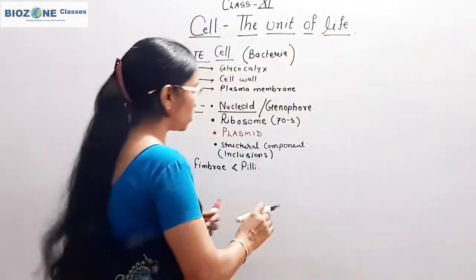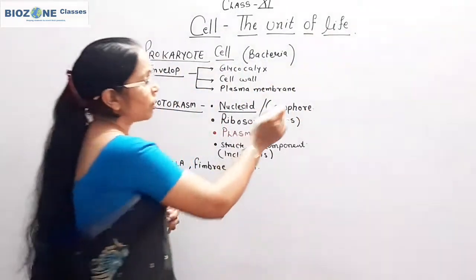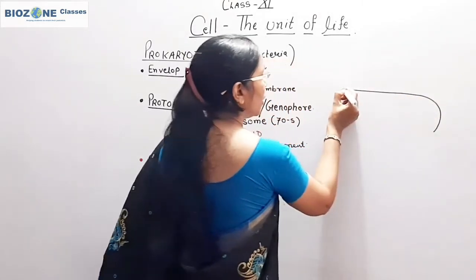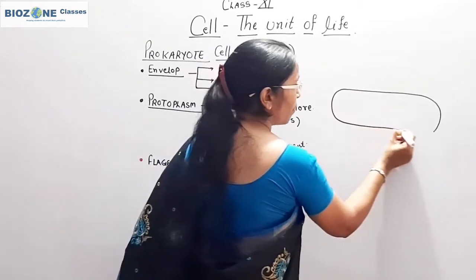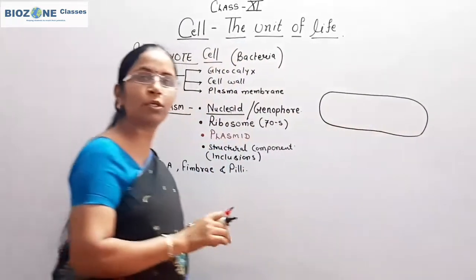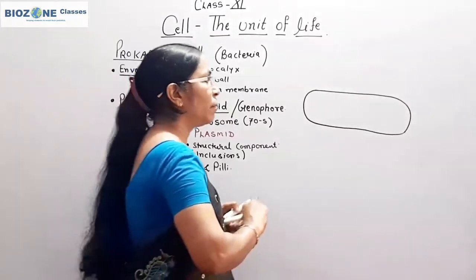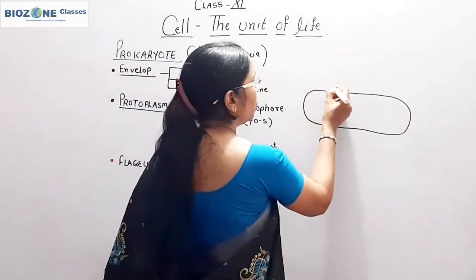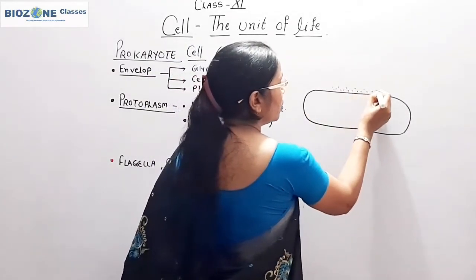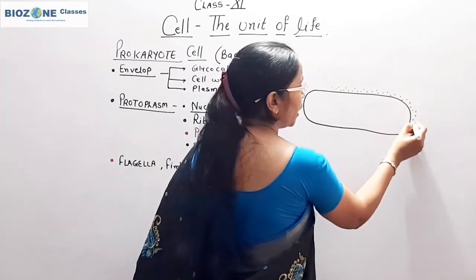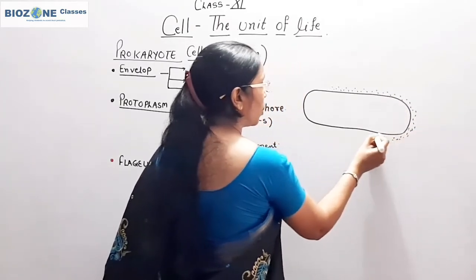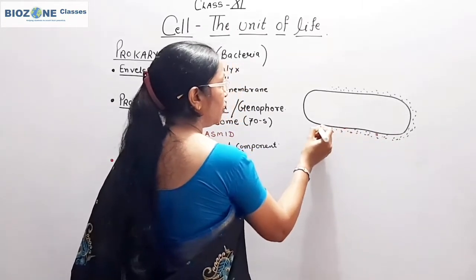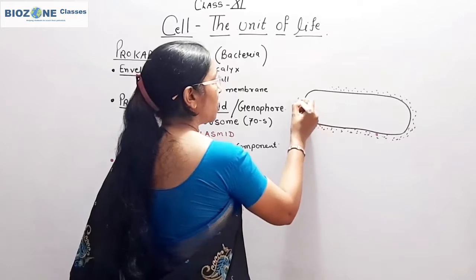When you study the structure of the prokaryotic cell, remember the outermost covering is generally the cell wall. You say that the cell wall is the outermost covering of the cell in plants, fungi as well as in Monera or bacteria. Outer to the cell wall, another layer is present. This layer is called glycocalyx. Glycocalyx is present in two forms. This is the outermost layer.